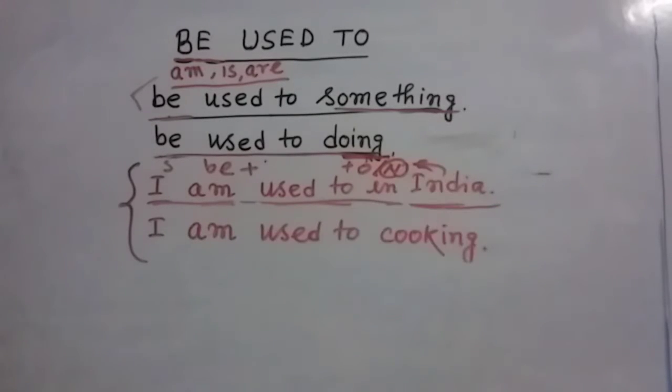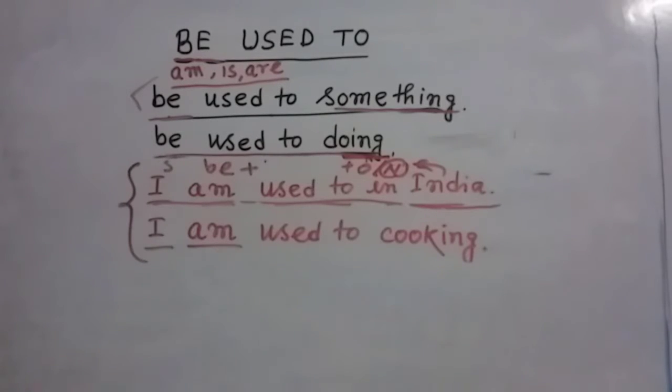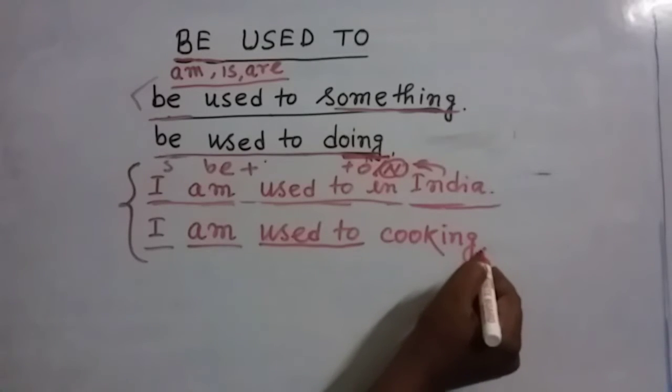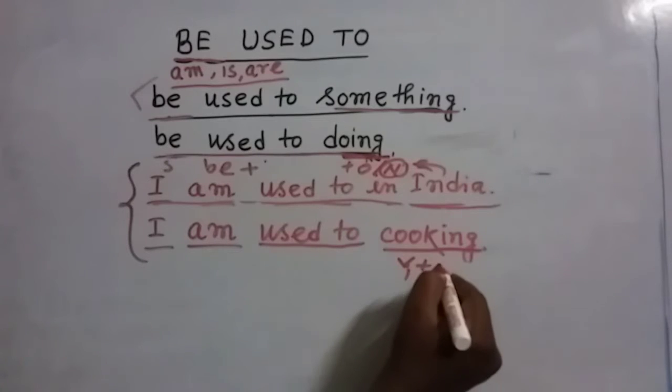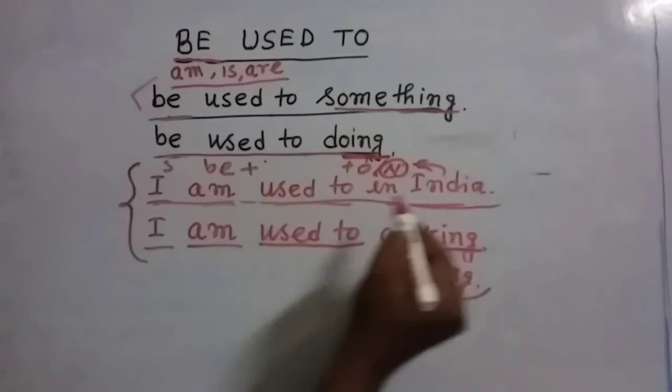India is the noun. But here the same thing, subject, then be, then the term used to, after that it is the verb form. So we have written the verb with ing, V1 with ing. That means I am used to cooking, I am used to India.